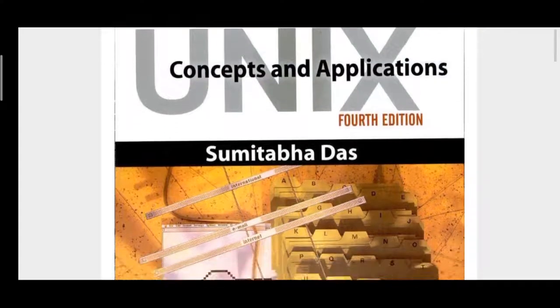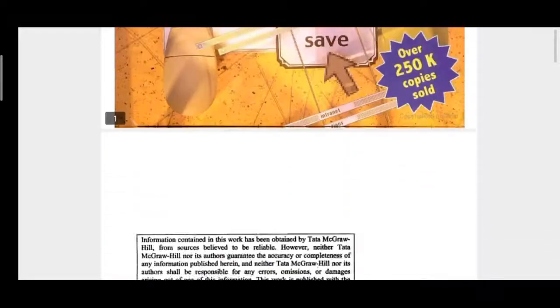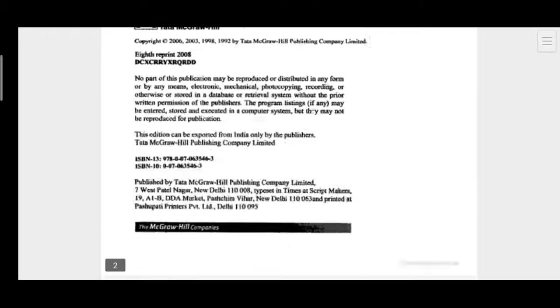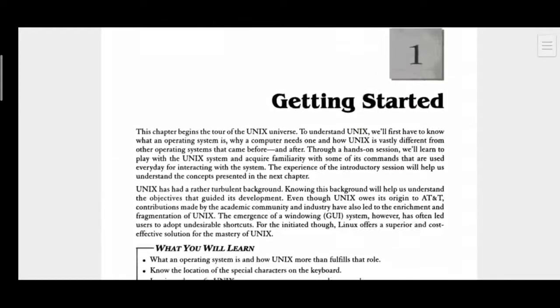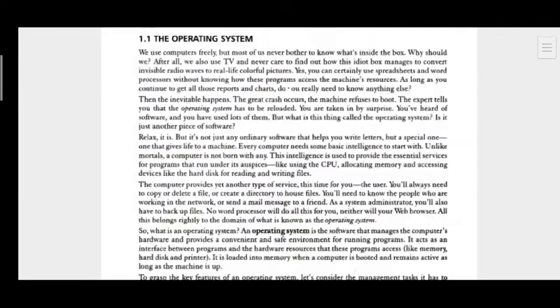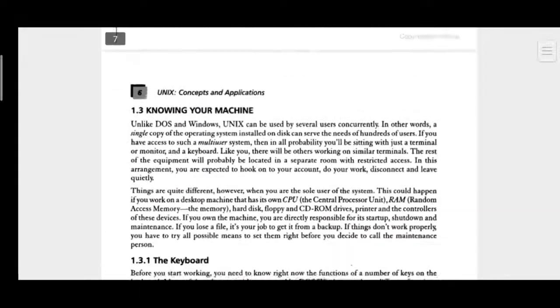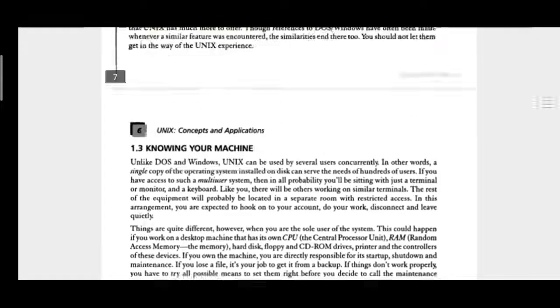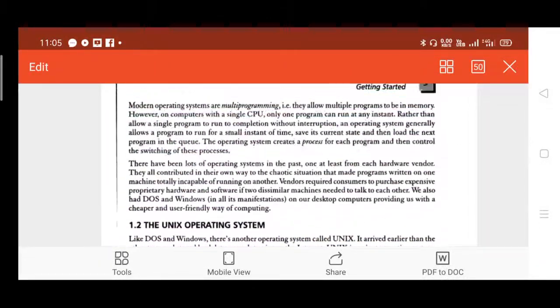Okay, so the first topic is the introduction part. I'll be sharing the file also here, this file also in the group.